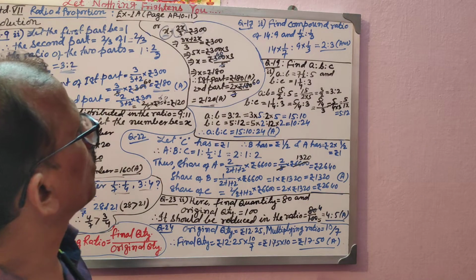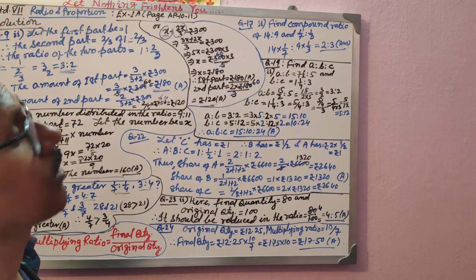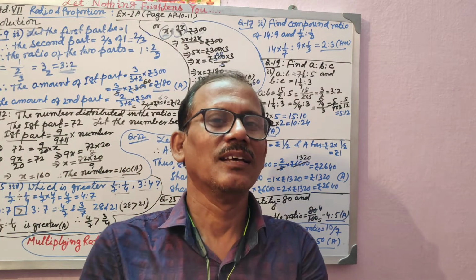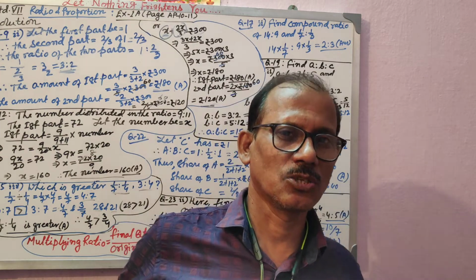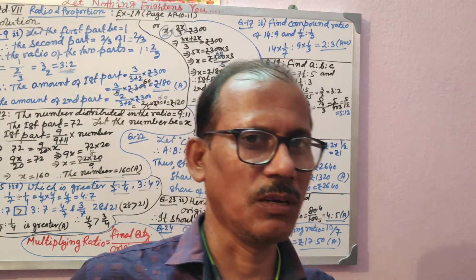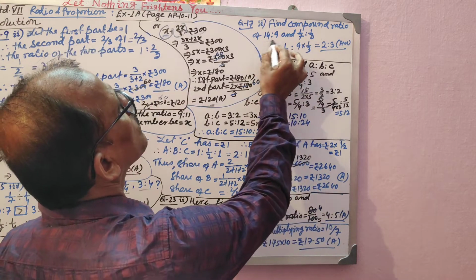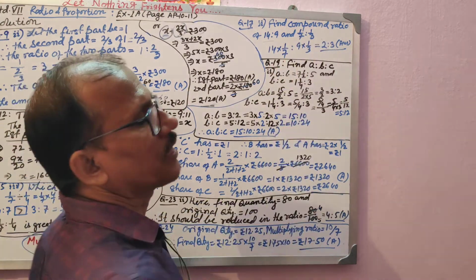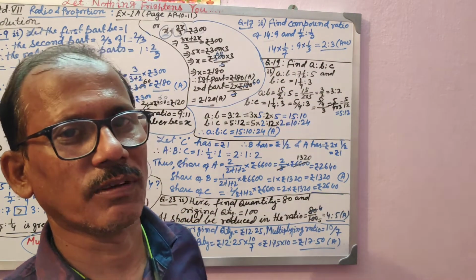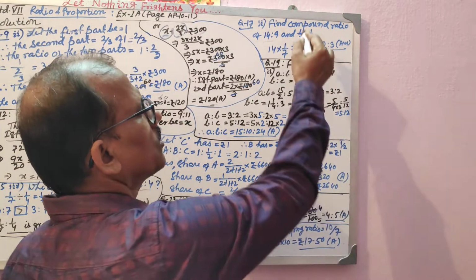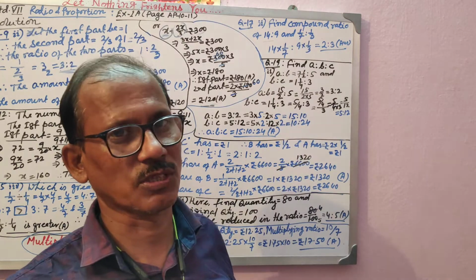We move on to question number 17. Compound ratio means what? Antecedent multiplied with the antecedent of the other ratio, and consequent subsequently multiplied with the consequent of the other ratio. So that is what we are going to do. Here it is 14:9, and the next one is given as a fractional ratio 1/7:1/3. Again unit fraction. So this ratio definitely will be 7:3, 3:7.